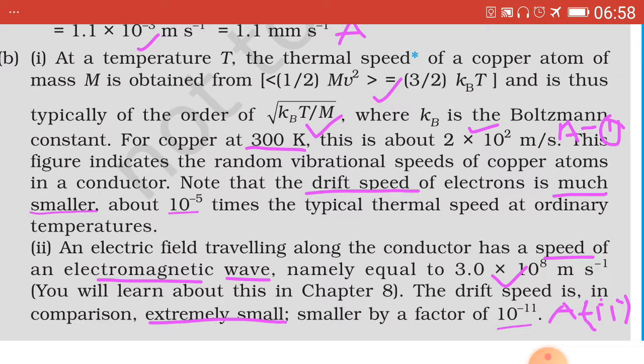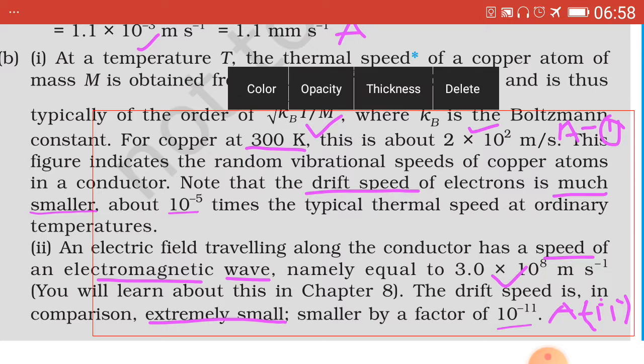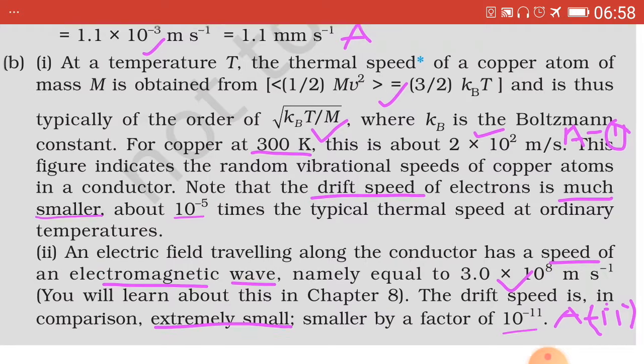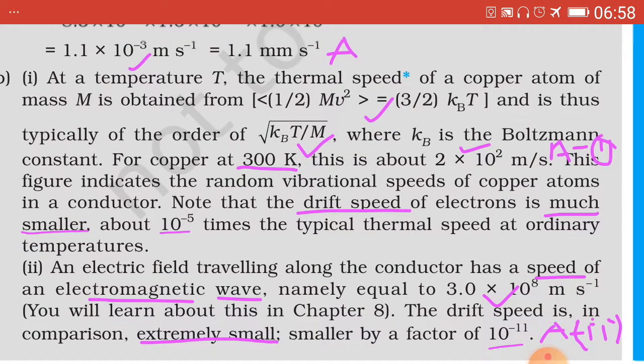How 10 raised to minus 11? Because 10 raised to minus 11 into 10 raised to 8, that is minus 11 plus 8, comes out to be equal to 10 raised to minus 3, in the case of the drift speed obtained above, 1.1 into 10 raised to minus 3.